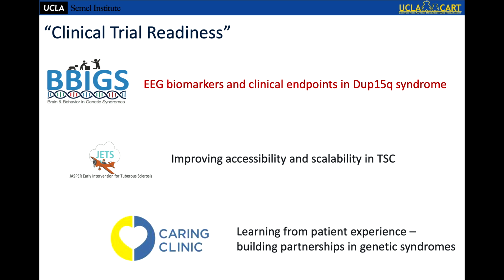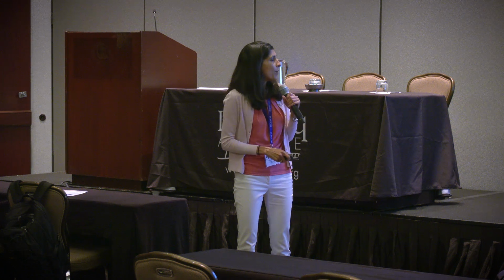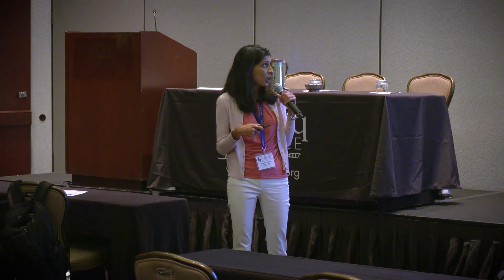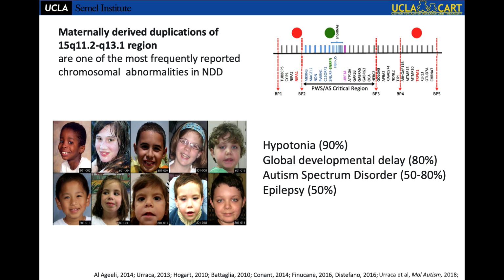So these are the three initiatives. I love acronyms for studies and cute logos that my team makes. So the DUP15Q work is under the umbrella of a study called BBIGS, Brain and Behavior and Genetic Syndromes. Okay, so we all know about DUP15Q. I don't have to go into the detail here, but as you know, these children often have not simply autism, which is highly penetrant in this condition, but also global delay, intellectual disability, and hypotonia.